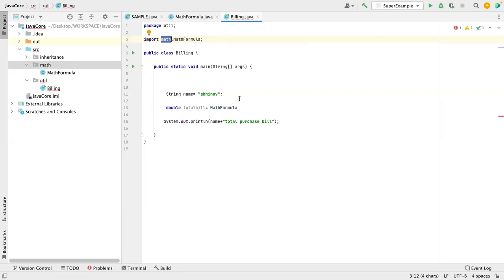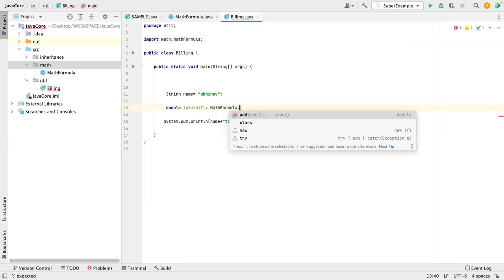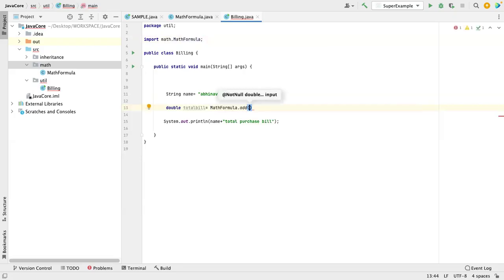Yes, a class. So if someone asks you which package this math formula belongs to, you can say it belongs to the math package, right? And then dot add, because it's static, so you can directly call it. If it's an instance method, you have to create a math formula object and then you can access it. Let's assume he purchased 10, 20, 30, 40, 50, 60 worth of items, and now here we have plus total bill.